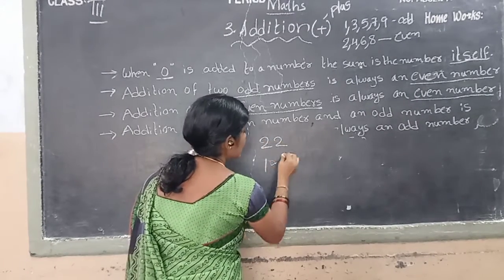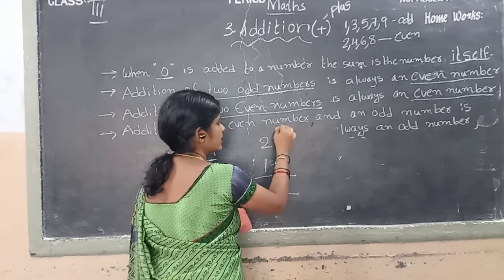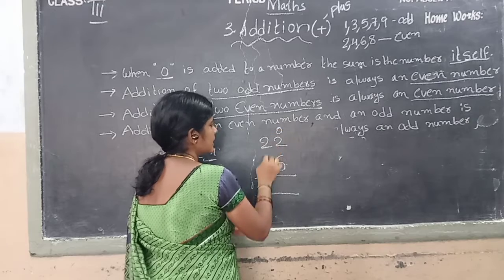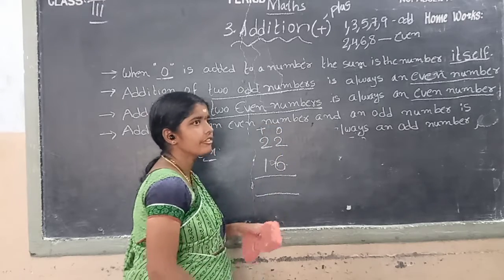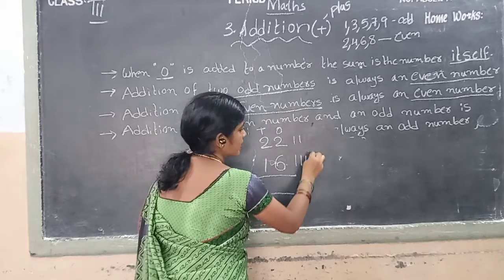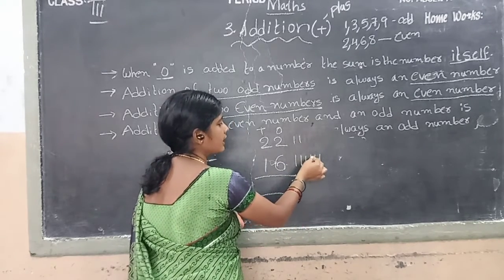22 and 16. These are the numbers. In the ones place and in the tens place. Okay children, first we add the ones place. We draw 2 lines. We draw 6 lines. Count it children. 1, 2, 3, 4, 5, 6, 7, 8.